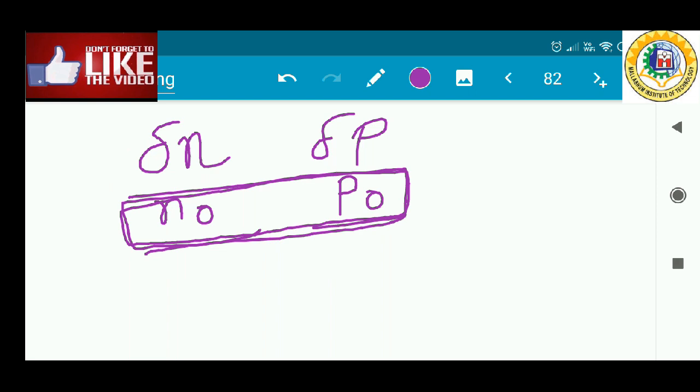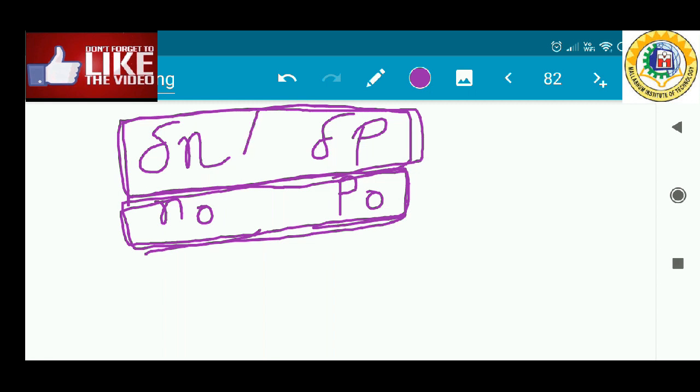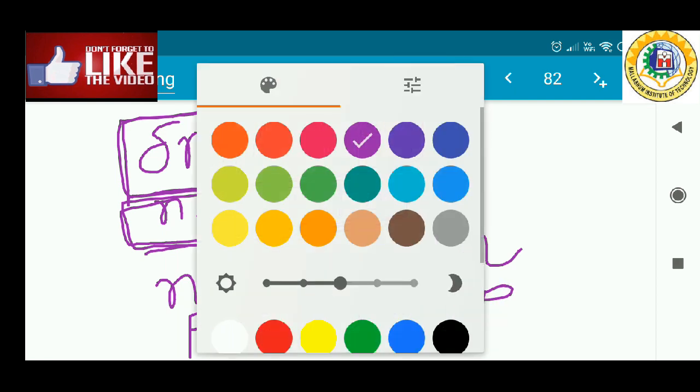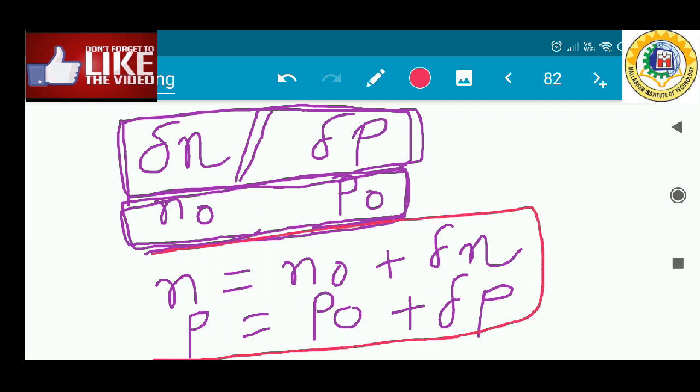Now apart from this, whenever one portion of the semiconductor is exposed to light, excess electrons and excess holes are created. So the total number of electrons is now represented by the thermal equilibrium value plus the excess electron concentration, and holes are represented by the thermal equilibrium value plus the excess holes created due to this optical process. That is the new case, different from the thermal equilibrium value. Upon the thermal equilibrium value, a new value has been imposed, and this new value is the excess carrier concentration.